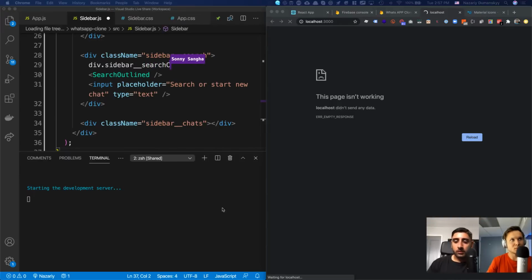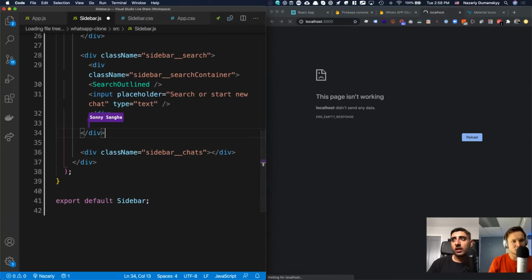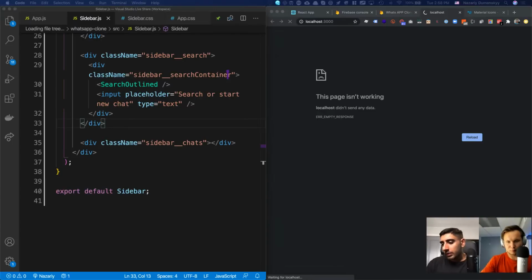Oops, that is not the container. It's a search container like this, right? And I'm going to grab these two, chuck them in there and save it like that. Now, with that said, what we're going to do now is go ahead and style this.